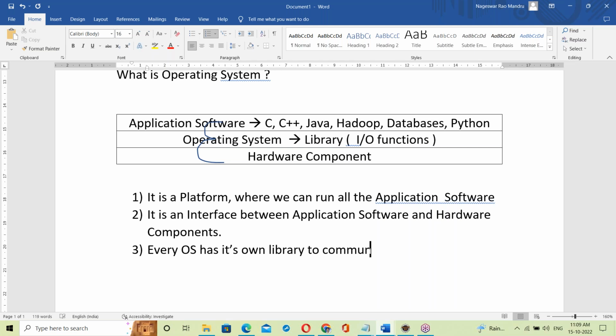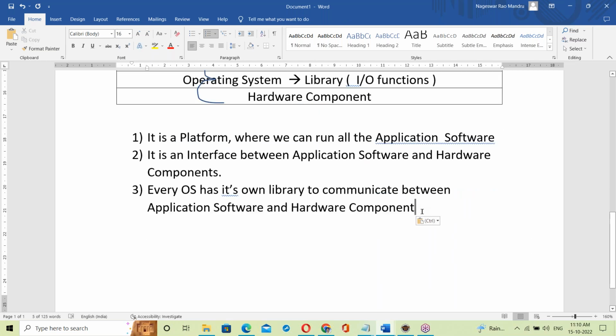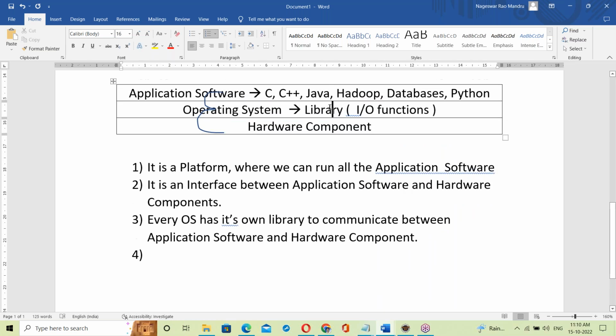Every OS has its own library to communicate between the application software layer and hardware components. So the library is very important, especially from the Java perspective.